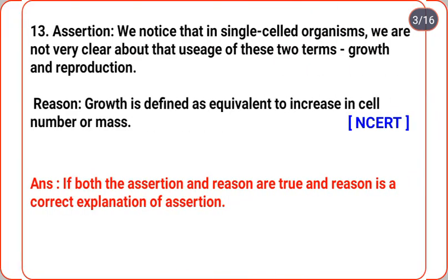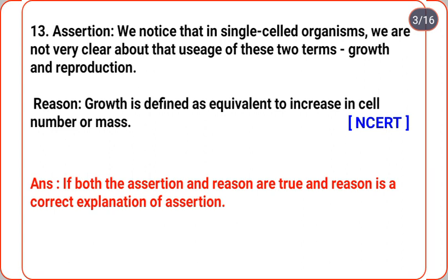Next, question number 13, assertion and reason based question. Assertion: we notice that in single celled organisms we are not very clear about the uses of these two terms, growth and reproduction. Obviously it is correct.